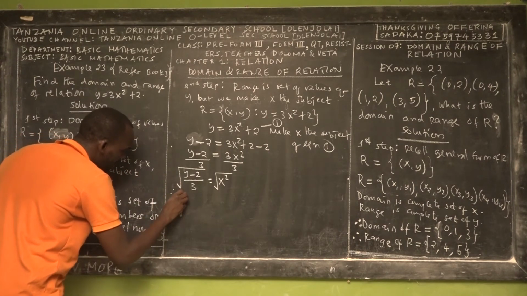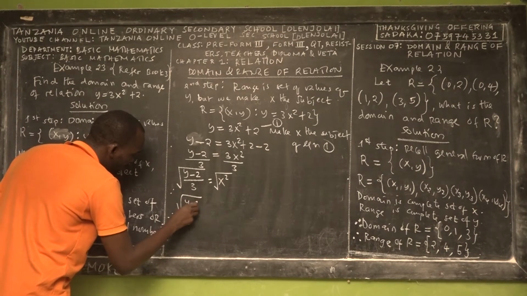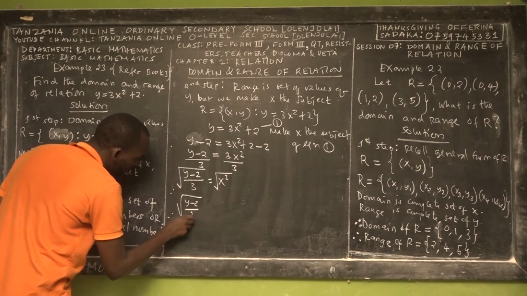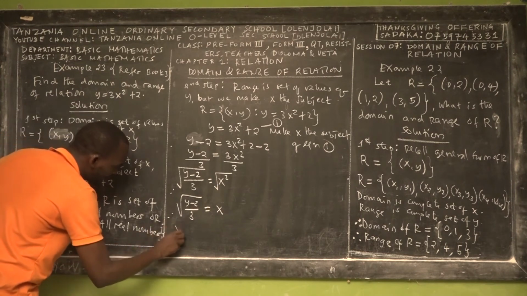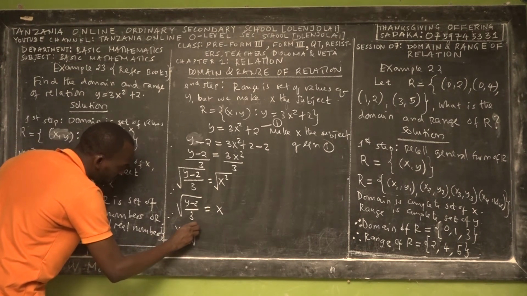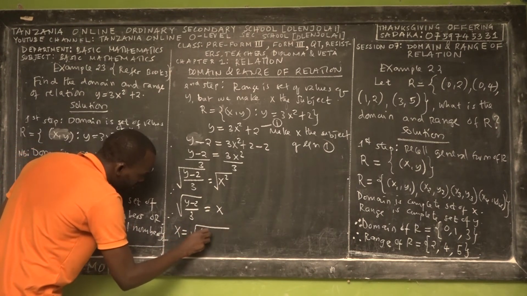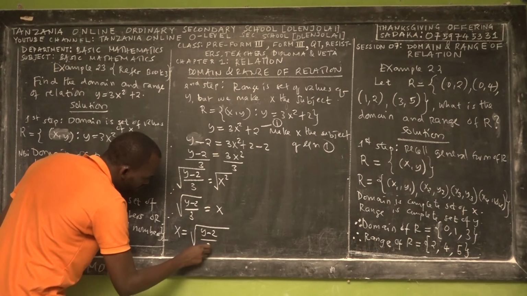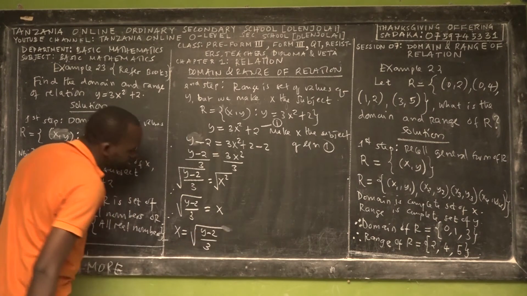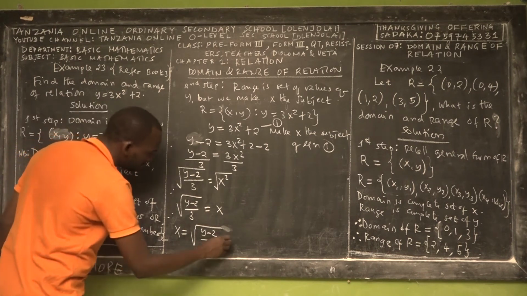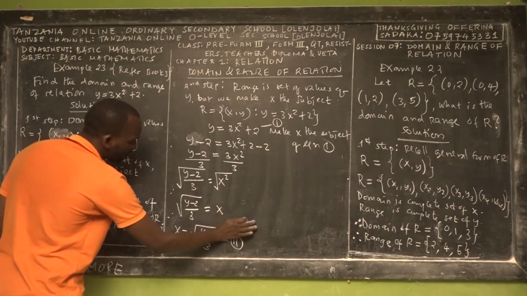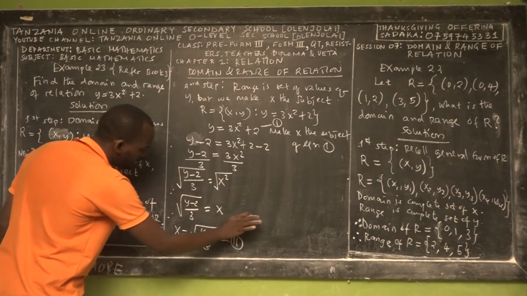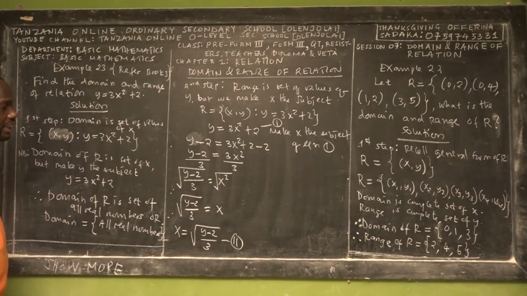On this side we have the square root of (y minus 2) over 3, which is equal to x. So we have already made x the subject, which means x is equal to the square root of (y minus 2) over 3. This is equation 2. When you reach this point, now we have a radical, an equation in the form of a radical. You have to be careful.